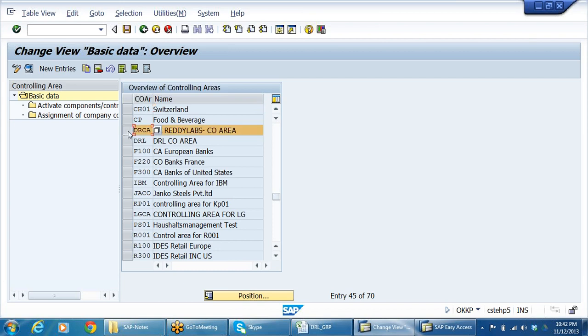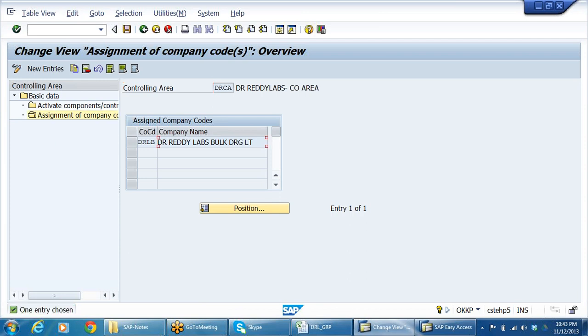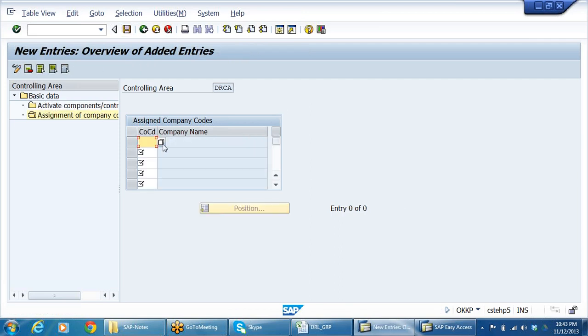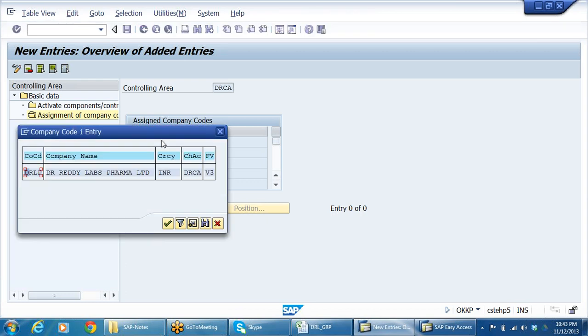So DRCA we have. Assignment of company codes. For the time being, only one company code has been assigned. Go to new entries. See, only DRLP is visible. DRL1 is not visible.